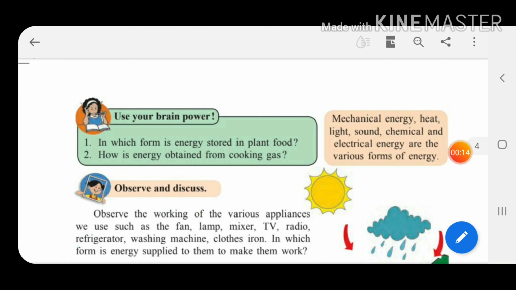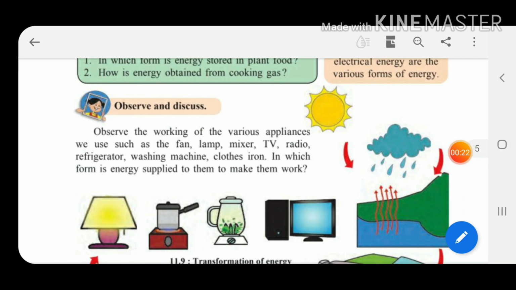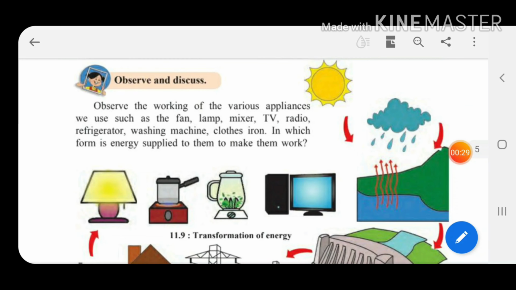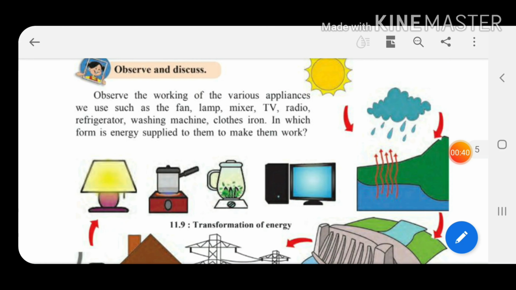We have seen till now different forms of energy, that is mechanical energy, heat energy, light energy, sound energy, chemical energy, electrical energy. Okay. Now let us see the transformation of energy. Observe and discuss. One picture is given to you. Observe the working of various appliances we use, such as the fan, lamp, mixer, TV, radio, refrigerator, washing machine, clothes iron. These are the various appliances every day we are using. Children, in which form is energy supplied to them to make them work? We all know that all this works on the electrical energy.